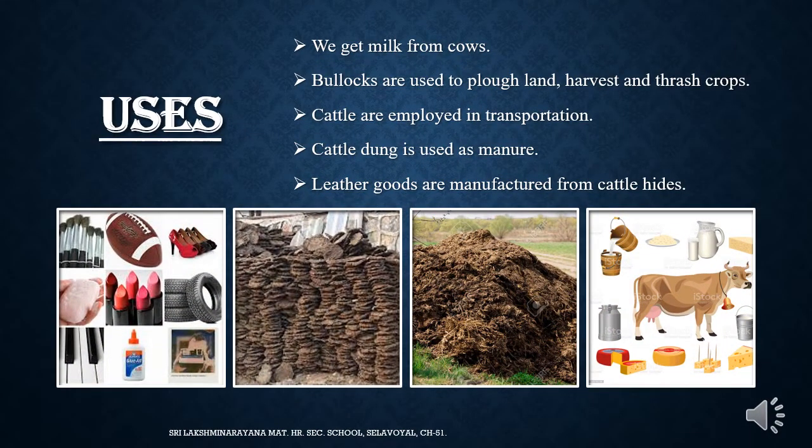Uses. Cattle are useful for us in many ways. The cow gives us milk, and the cow's milk contains essential minerals needed for us. Cattle are employed in transportation. Bullocks are used to plow land and harvest crops. Cattle dung is used as manure. It is also used as fuel and for generation of biogas.